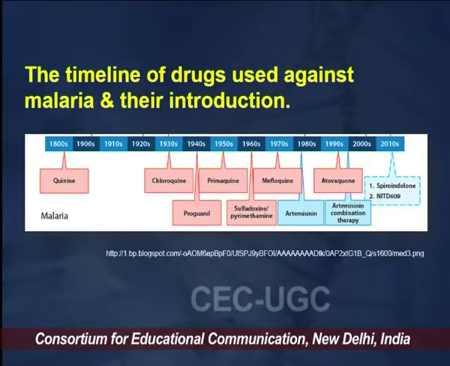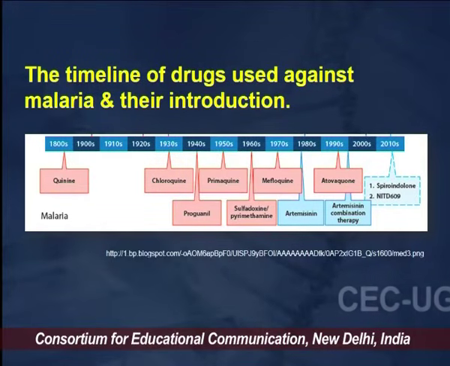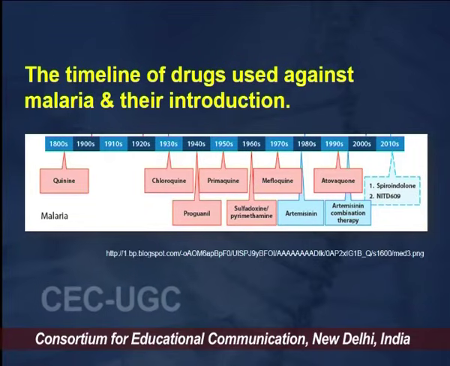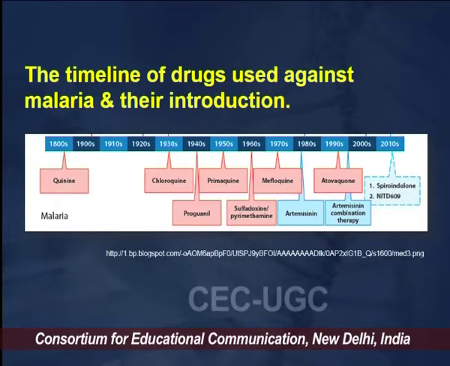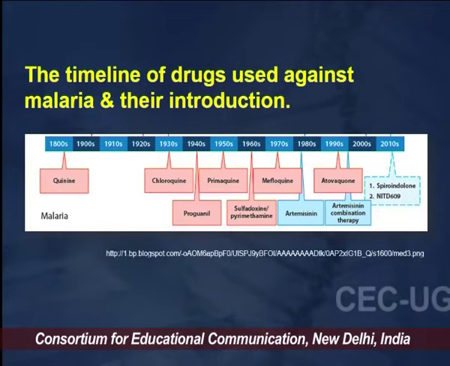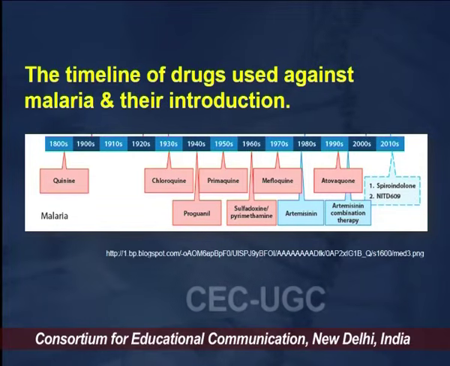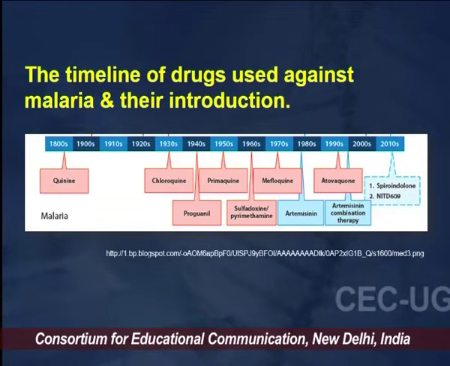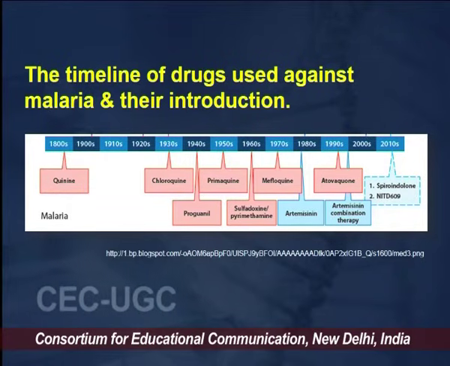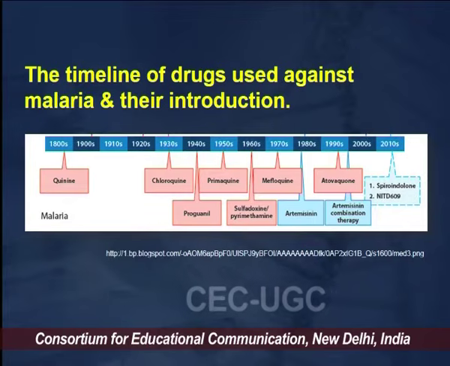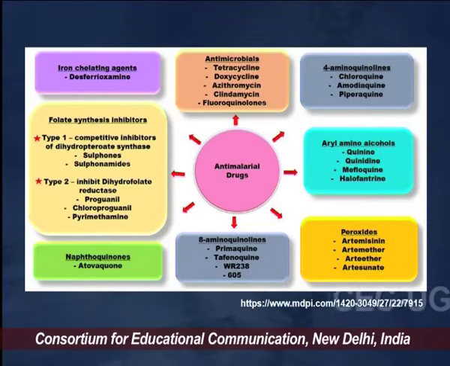Now, this is the timeline of the drugs used for malaria and their introduction. One of the initial drugs, discovered in the 1800s, was quinine. Later, in the 1940s and 50s, chloroquine came into the picture, then various other drugs, and one of the most recent drugs is artemisinin. Artemisinin combination therapy is one of the most important therapies available for malarial infection right now.